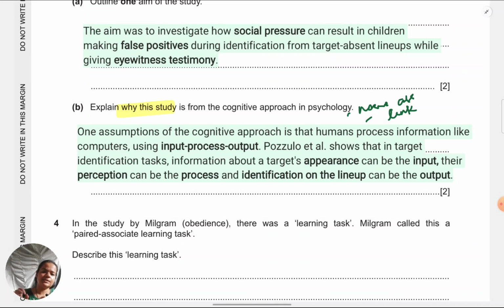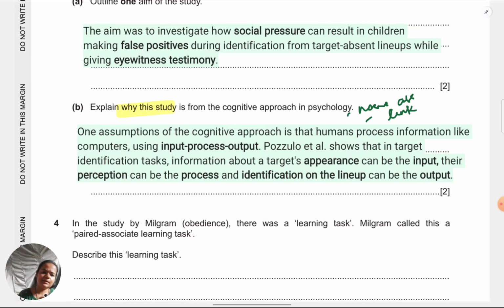For example, they'll say children perform better than adults, or adults perform better than children. How is it meeting the assumption? What is the connection between what sentence you wrote first, what you wrote second? If children did better than adults, say on target present cartoon condition, how does that show any type of input, process, output? You have to be very explicit about it. So, like I have written, make sure.